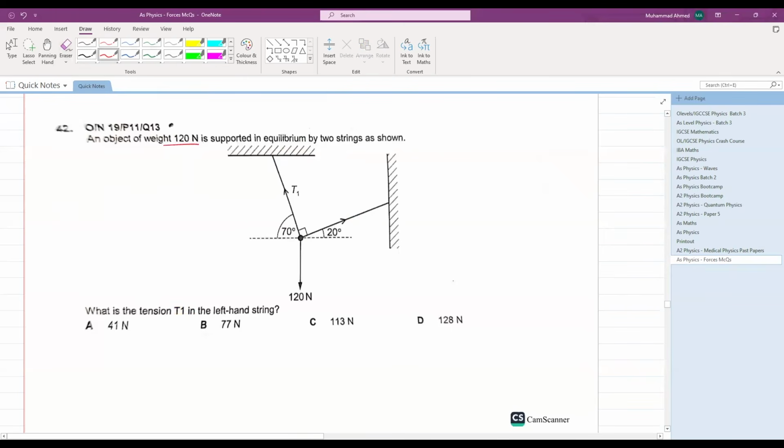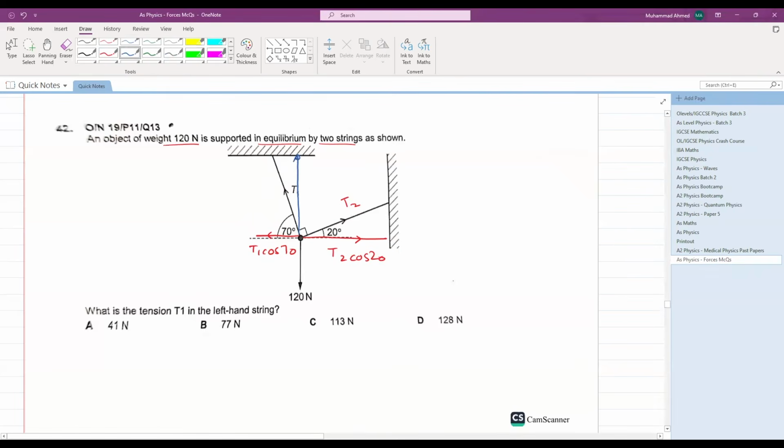Okay, let's see this question. An object of weight 120 Newton is supported in equilibrium by two strings as shown. What is the tension T1 in the left hand side of the string? You have to calculate this T1. Let's say the tension here is T2 as well. And now let's split up these tensions. This is the horizontal component of T2, T2 cos 20, and this is the horizontal component of T1, that is T1 cos 70.